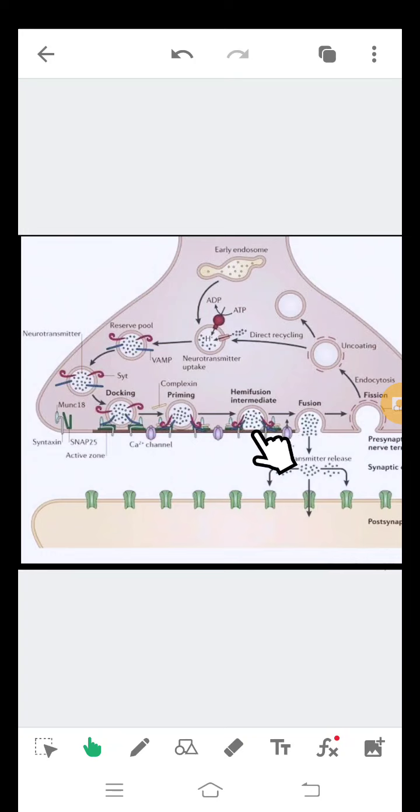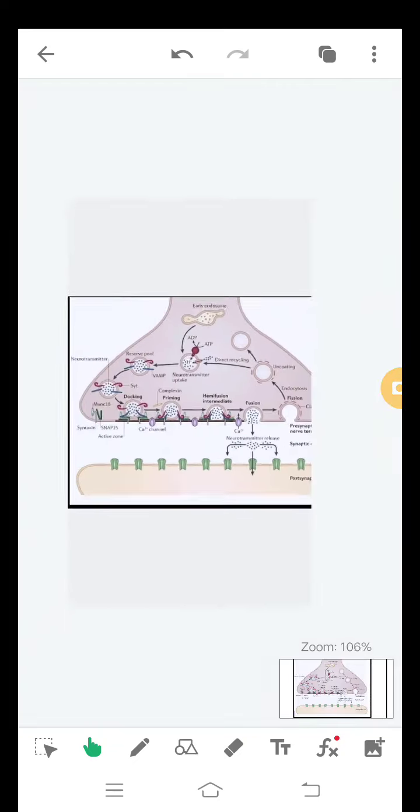So it is near the end of the presynaptic neuron. Then fusion, release, neurotransmitter release, and it goes to the channel into the postsynaptic neuron.